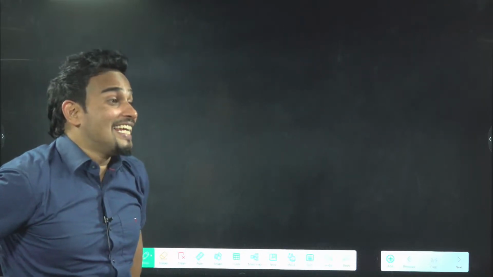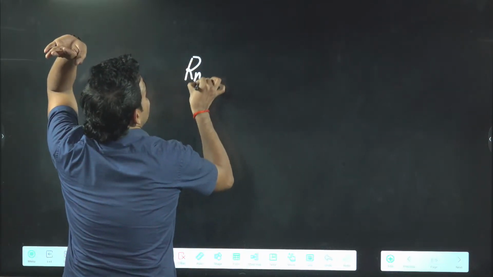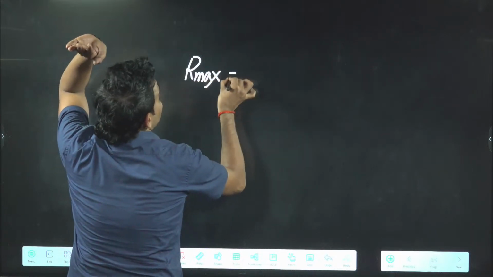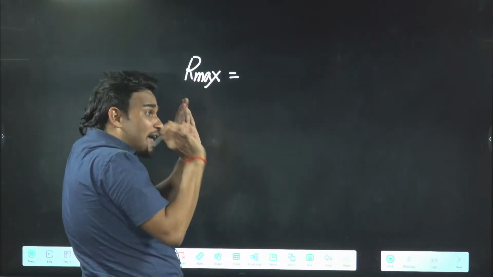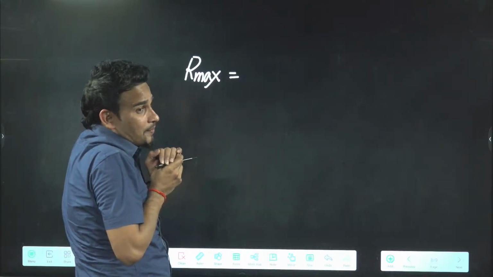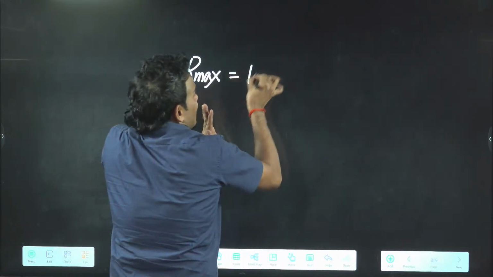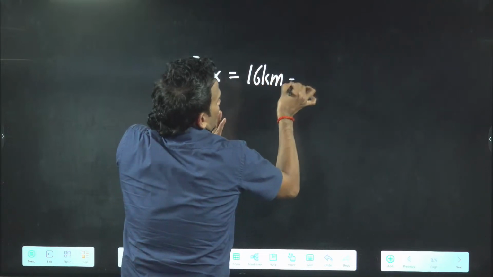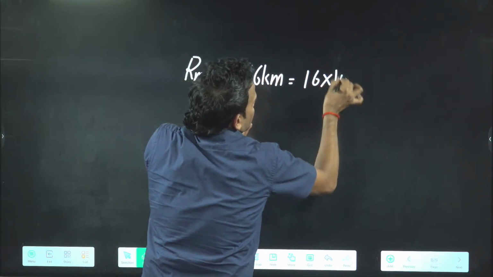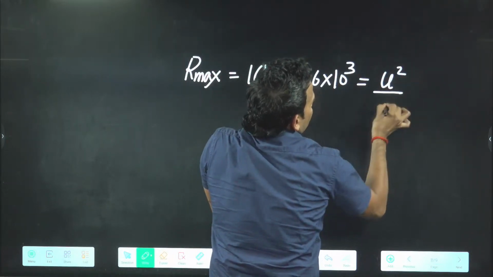So I think 400 will come. 16 kilometer it is going. So I'll simply say, sir, what is given? Maximum horizontal distance means maximum range is given. A gun can fire a bullet to a maximum horizontal distance of 16 kilometer, which means maximum range is 16 kilometer, which you can write as 16 into 10 to the power 3. You will convert it to meter, and this maximum range is u square by g.